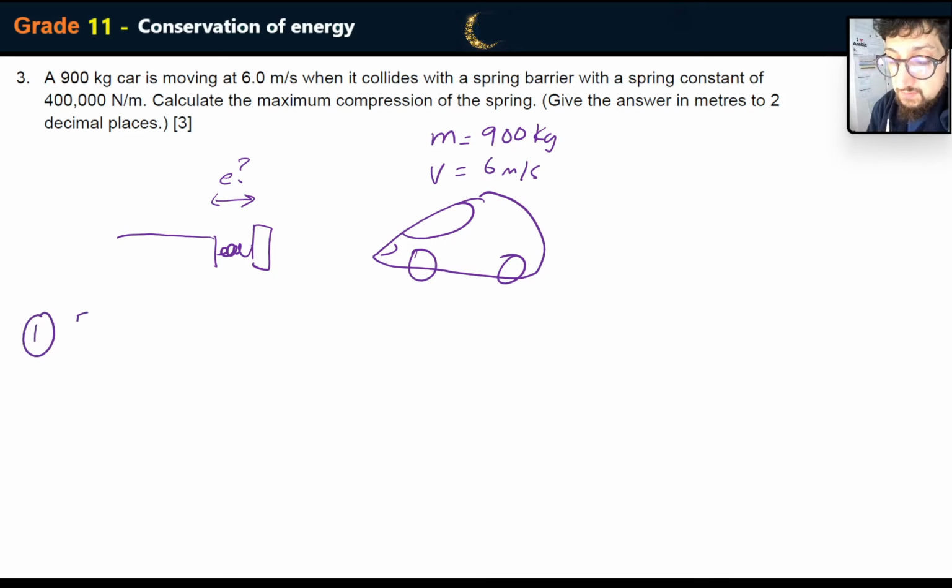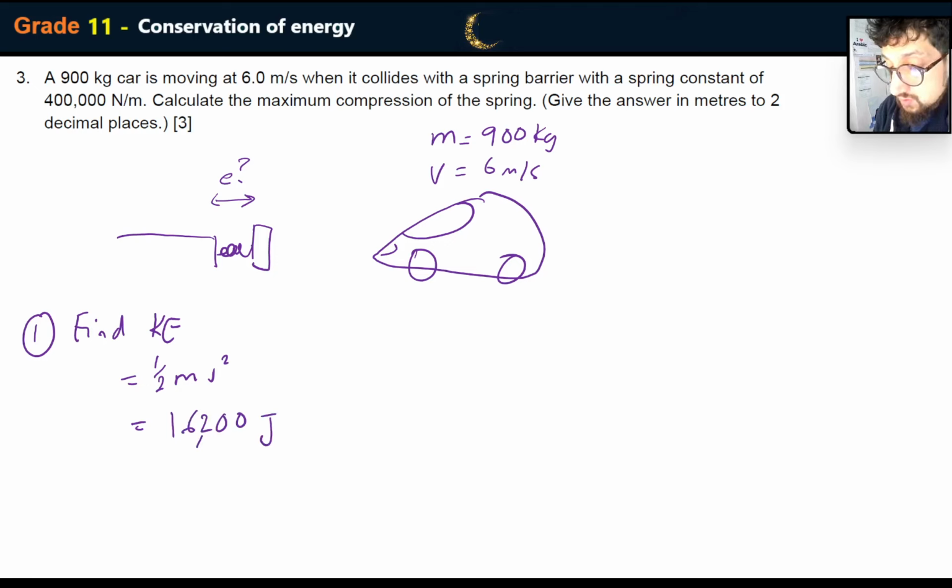So step 1, find KE, which is going to be equivalent to half mv squared, obviously, which is 450 multiplied by 6 squared. So that's going to be 16,200 joules. And then step 2 would be to find the compression.